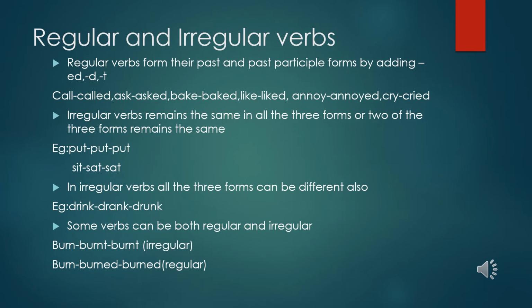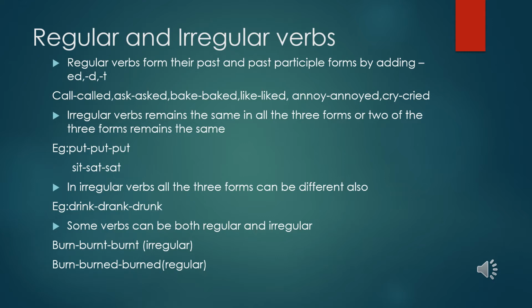Children, it is always better to know regular and irregular verbs before we go into detail on past tense. We will be learning regular and irregular verbs in detail along with verbs, but just as a base you need to know what we mean by a regular verb and an irregular verb.